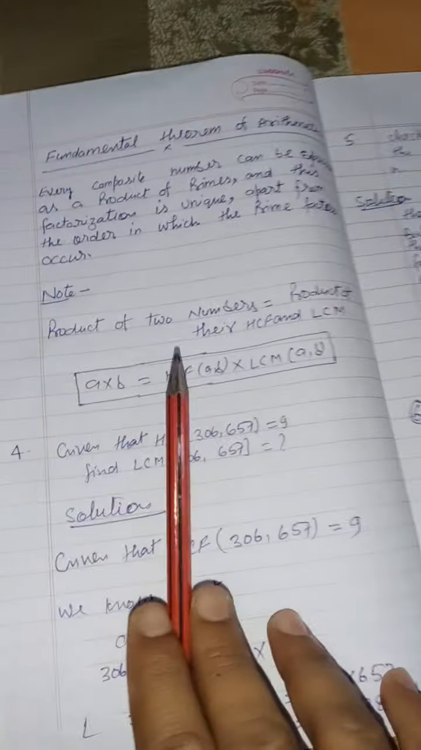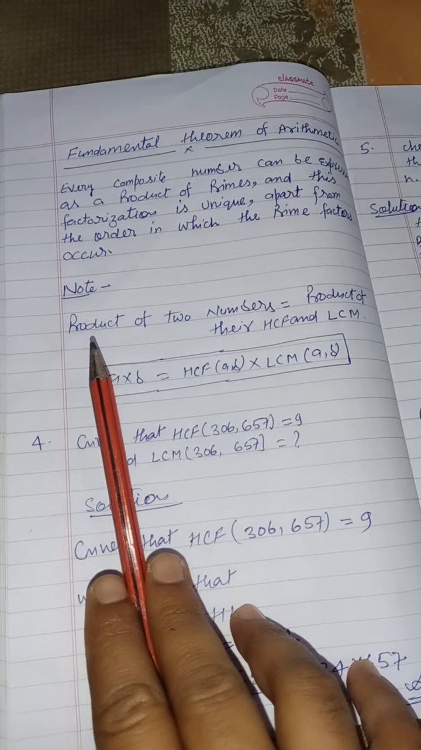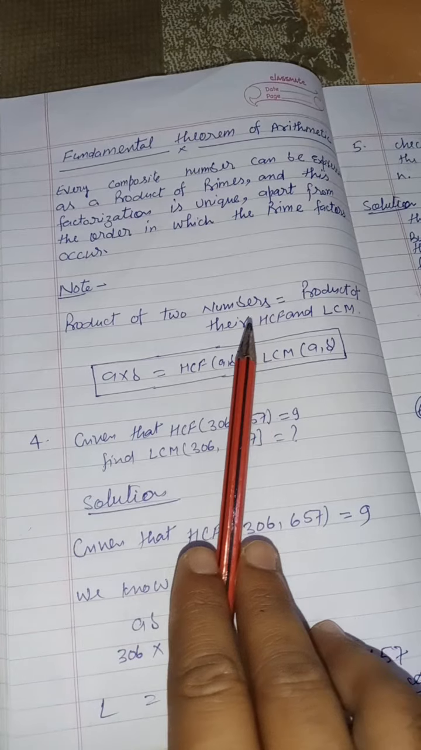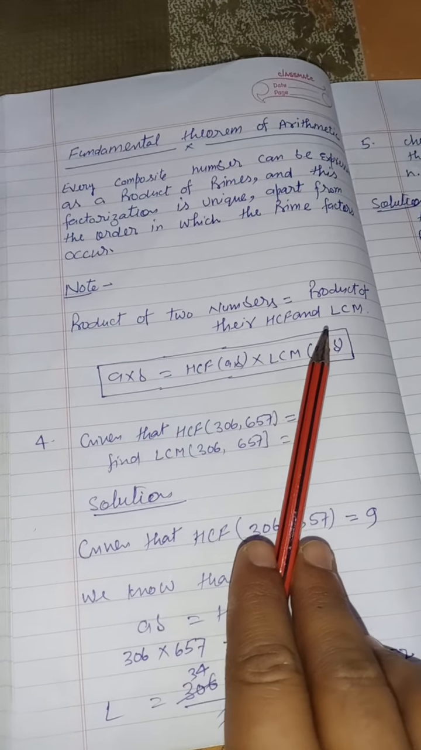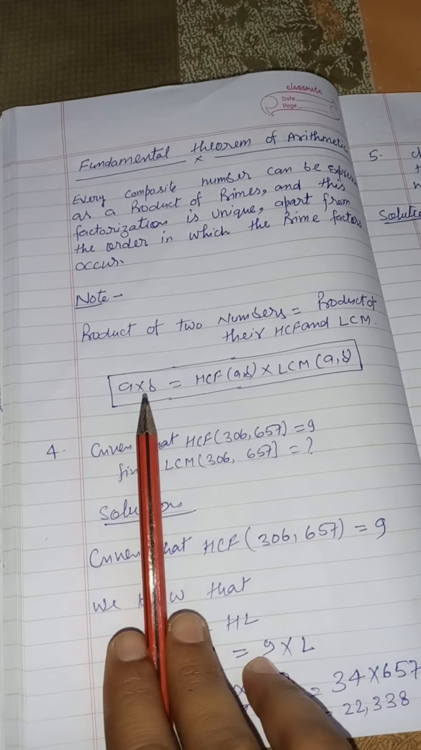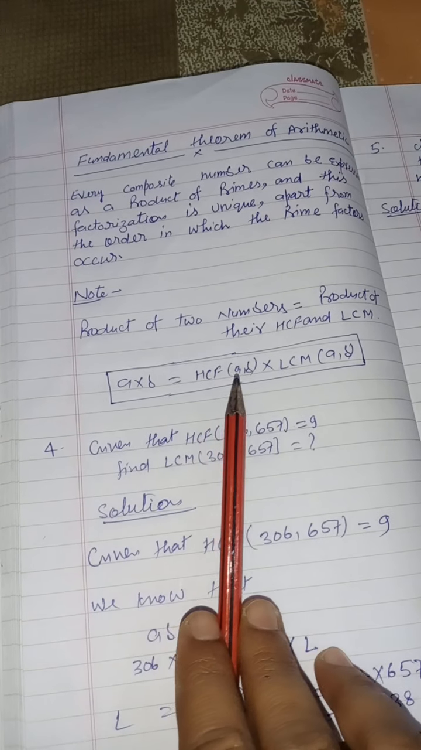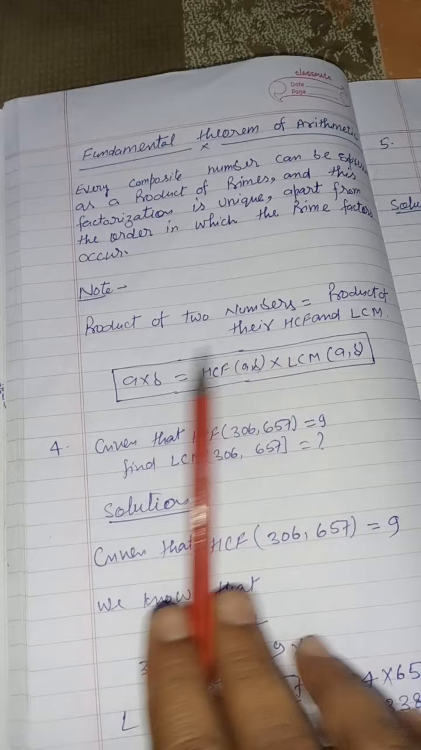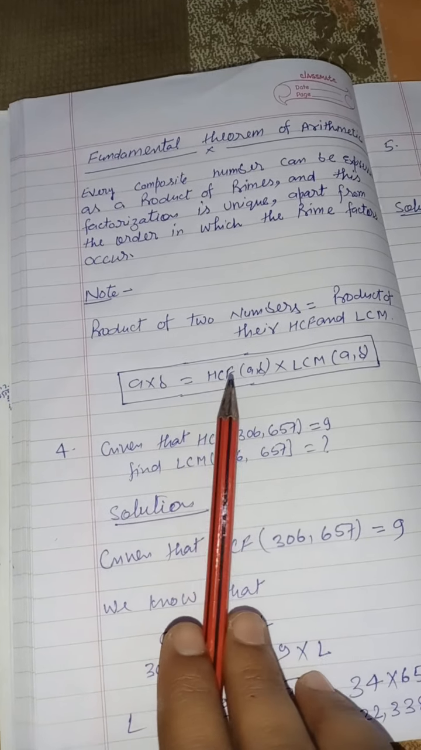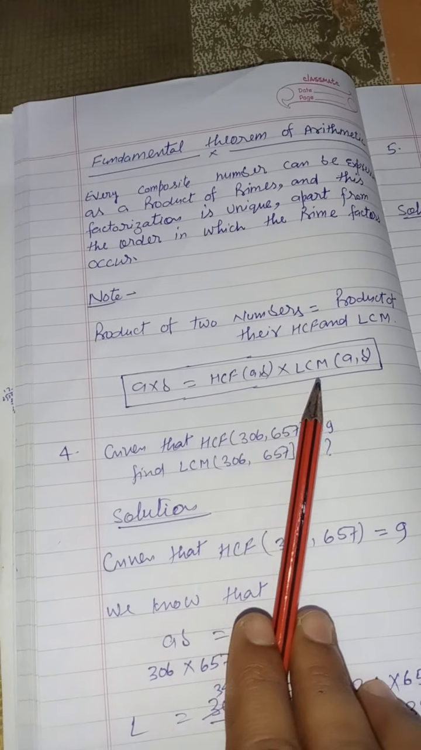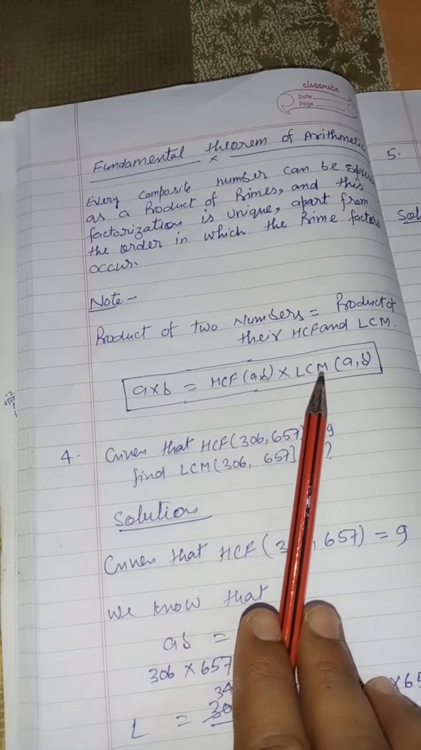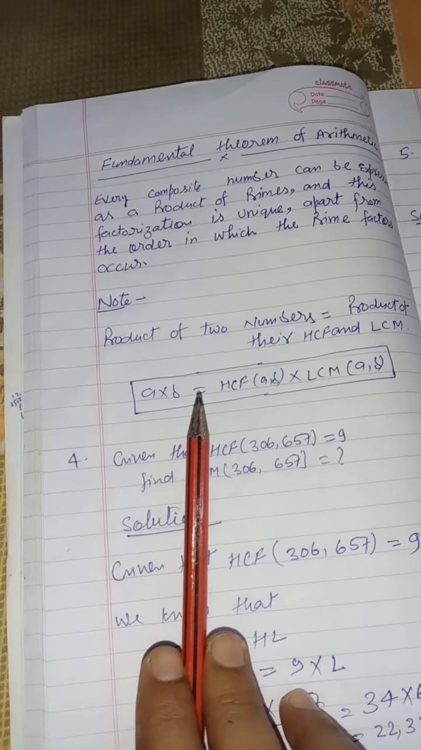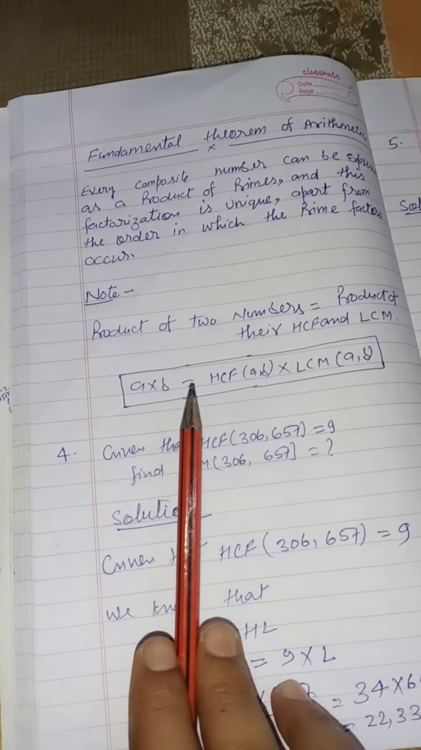Next, a note is given: the product of two numbers is equal to the product of their HCF and LCM. It means if two numbers A and B are given, then A times B equals HCF of A and B multiply LCM of A and B. When you find the HCF and LCM of any two numbers and multiply them, it is equal to the product of both numbers. So did you understand, students?